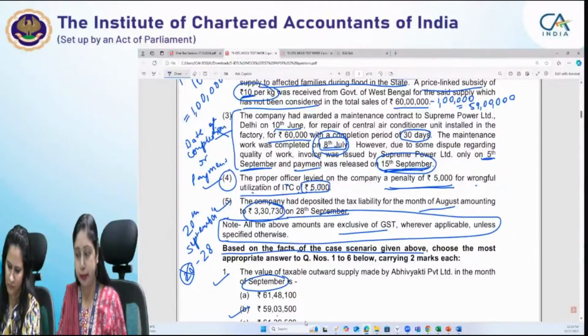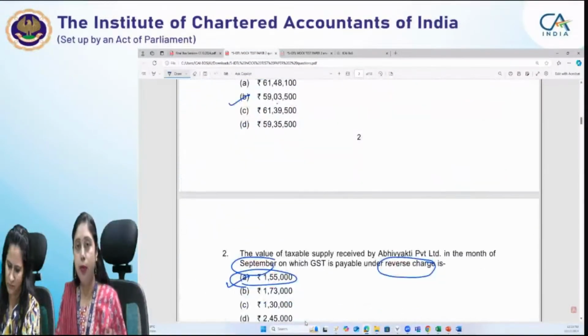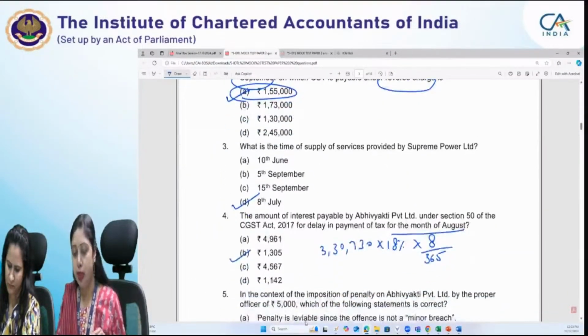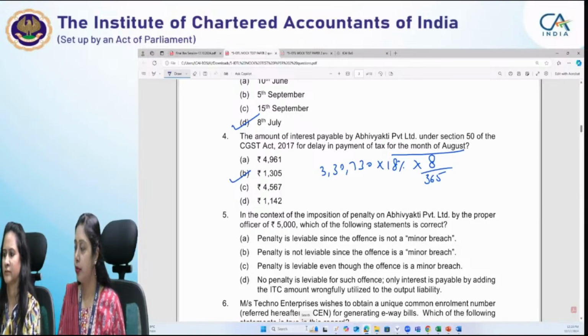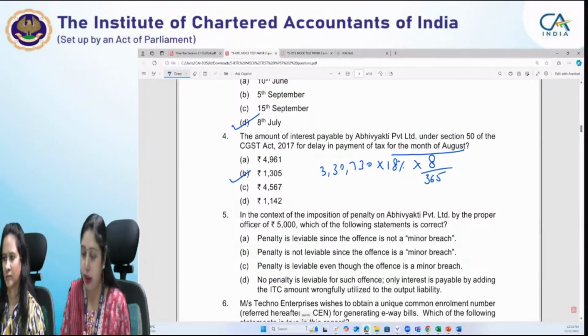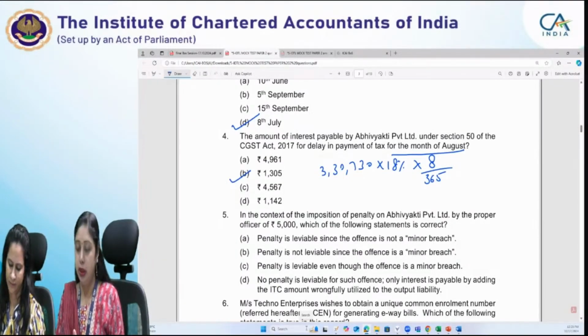Now the provision which we have to recall, because the question asked is, which of the following statements is correct? And these statements refer to the minor breach. Now minor breach is wrongful utilization. Wrongful utilization, not minor breach. So we are saying that which of the following statements is correct.